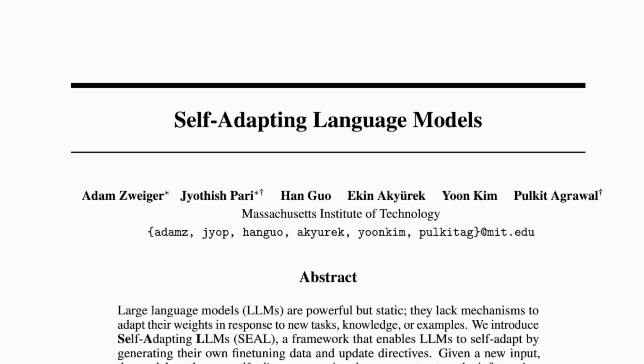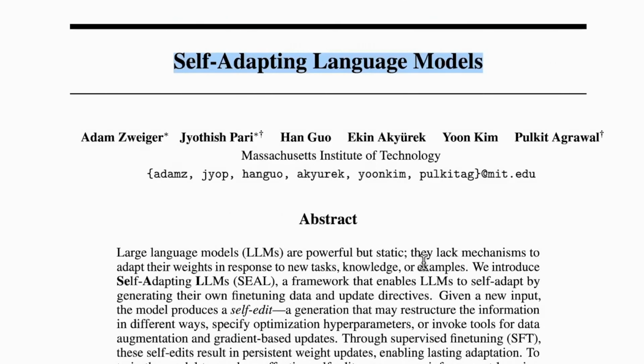So there are a lot of ideas that are thrown here and there, one of them being self-adapting language models that adapt and train all by themselves to improve their performance. This kind of behavior is actually important if you want singularity and artificial superintelligence. So is that possible? That is what we'll be seeing in this paper.